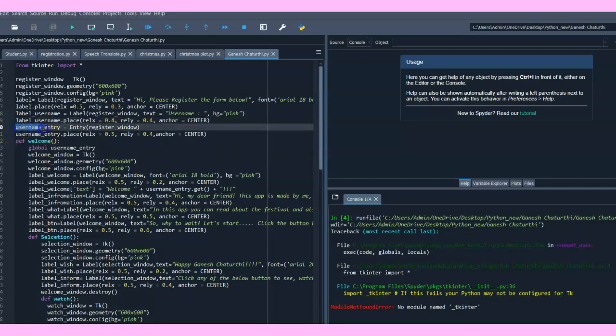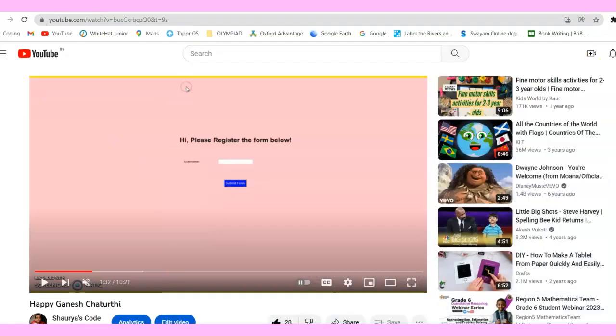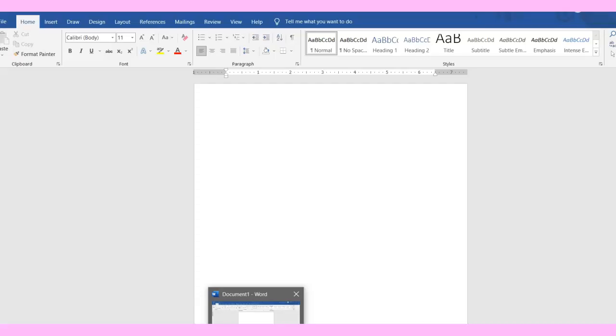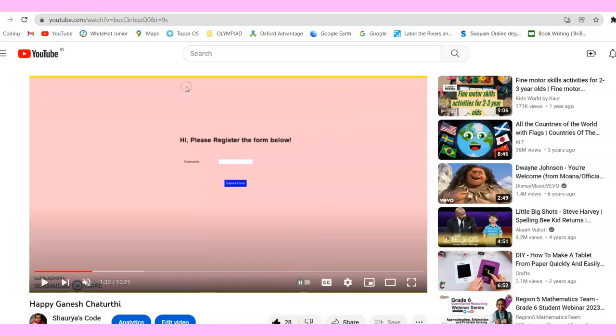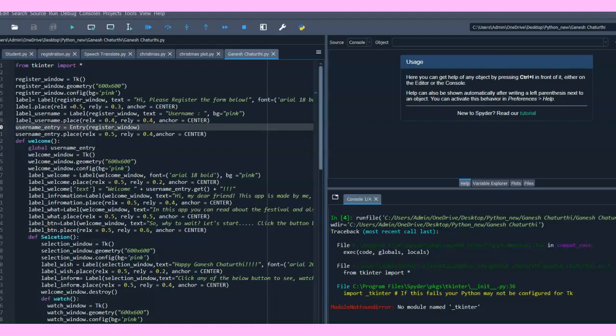After this, I will enter this username entry. Entry is for a text input. What is a text input? Text input is this, which we can call a text area too. We call it text input because we can type in it. We can type whatever we want and it is changeable. It is not like text, because with text, it is just text.